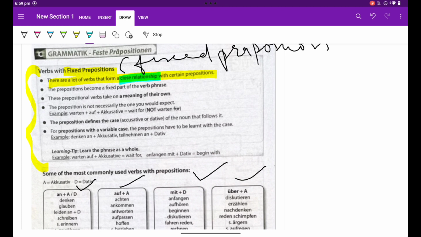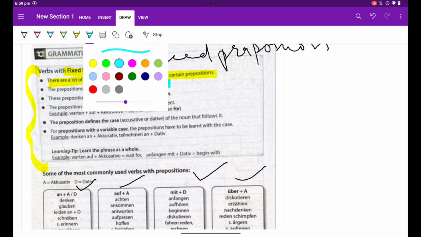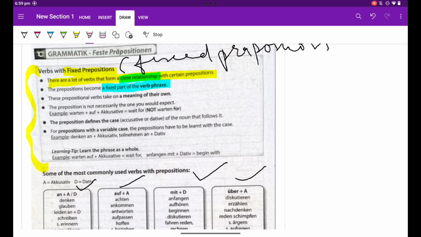The prepositions become a fixed part of the verb phrase. Wherever I am highlighting, you have to ponder over that point only. The third point is that these prepositional verbs take on a meaning of their own.